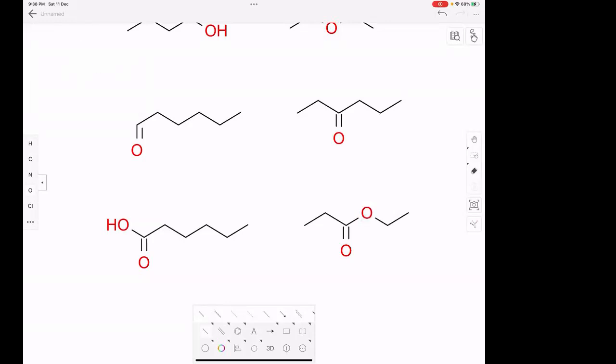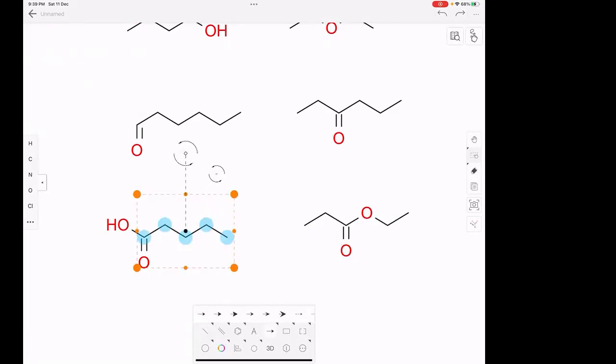So the one on the left is acid, the one on the right is ester. Now count the number of carbons. 1, 2, 3, 4, 5. So this is pentanoic acid.